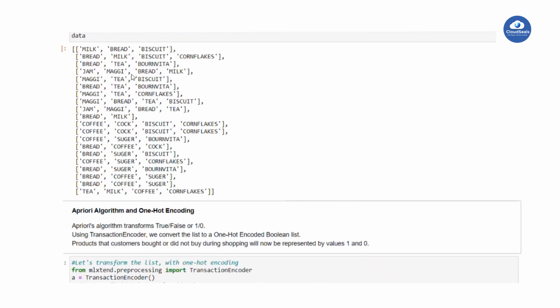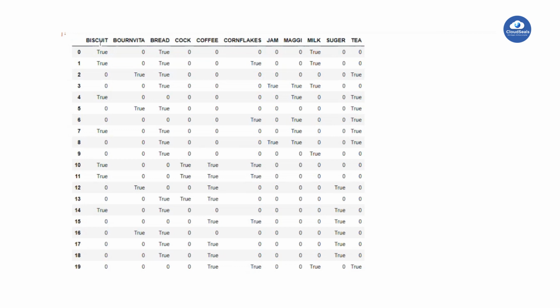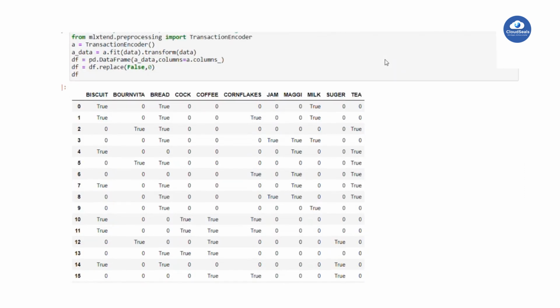Let's take the first transaction. What items are available in the first transaction? Milk, bread, biscuit. So it gives true for milk, bread, biscuit, and zero for the remaining item sets. That means in the first transaction we have milk, bread, biscuit, and the remaining are zero. So this is the encoding technique.